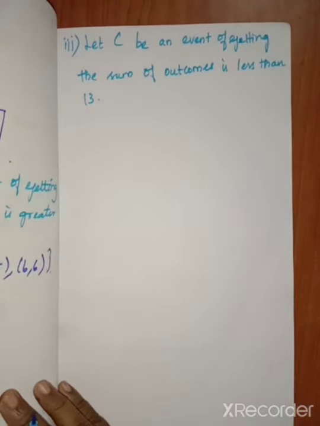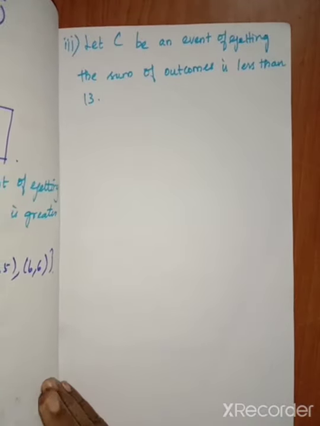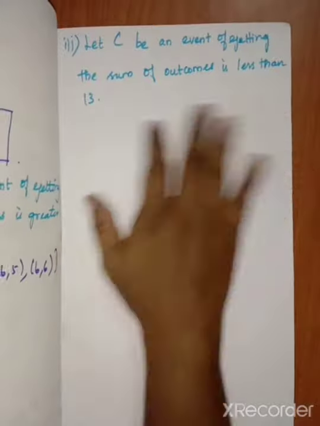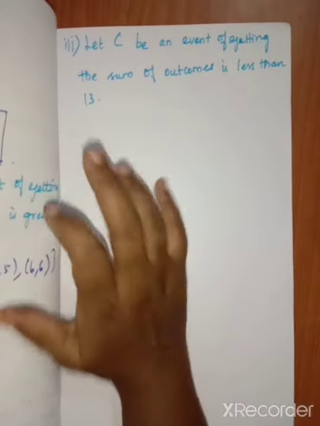Less than 13 means we have to take terms up to what? We want to take before 13, up to 12. They didn't mention less than or equal to. If they had said equal to, 13 would have come.